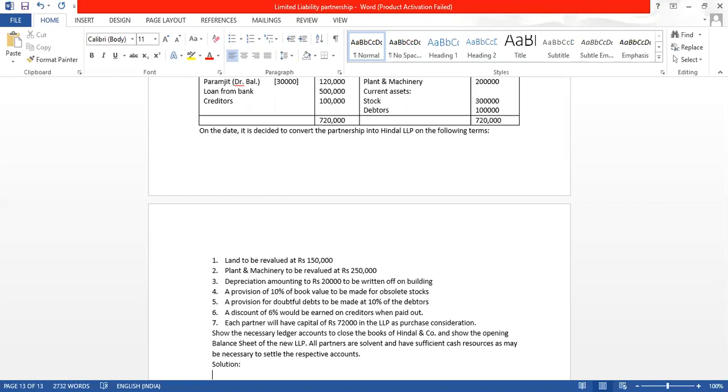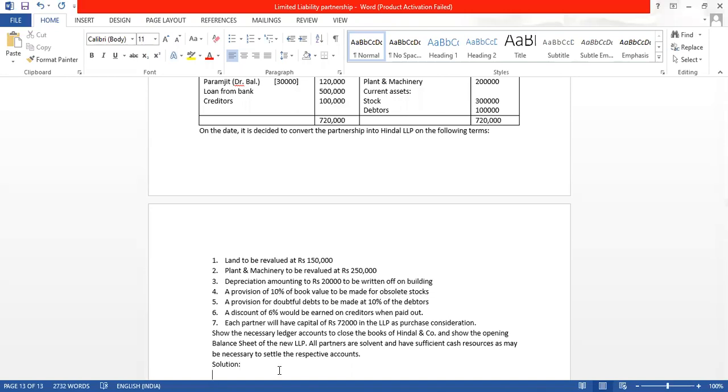Here it could be discharged by current account, but they are saying that whatever deficiency or surplus there is will be settled through cash. So whatever difference comes will be in cash; otherwise it could also be in current account, but here they have specially mentioned it will be through cash account.